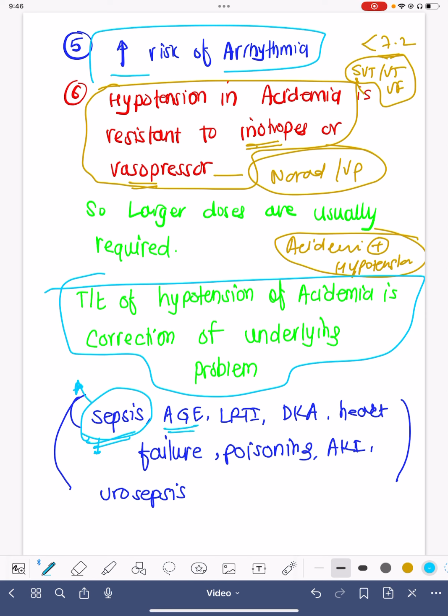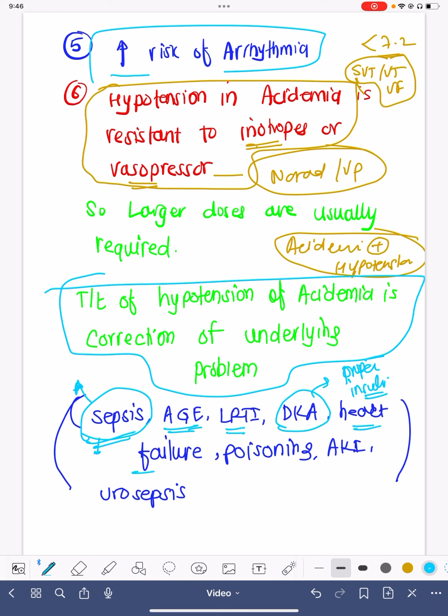If there is acute gastroenteritis, giving proper hydration and correcting acidemia is very important. In lower respiratory tract infections or diabetic ketoacidosis, in DKA, proper hydration, insulin, giving bicarbonate, and correcting potassium and phosphate is extremely important.